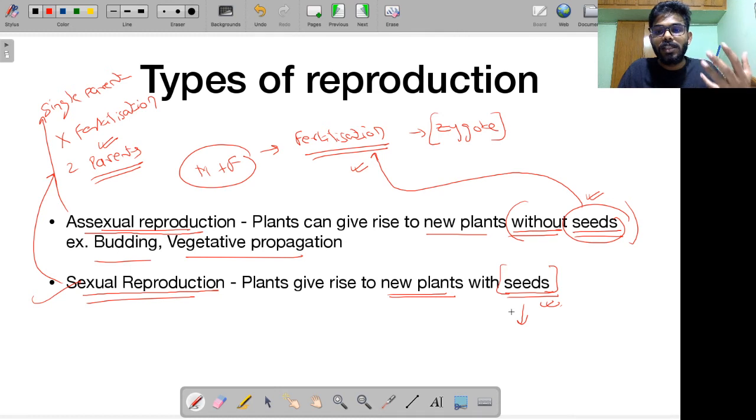Sometimes there is something called parthenogenesis. In this, remember, when a suitable mate cannot be found, the male gamete and female gamete are produced by the same organism.